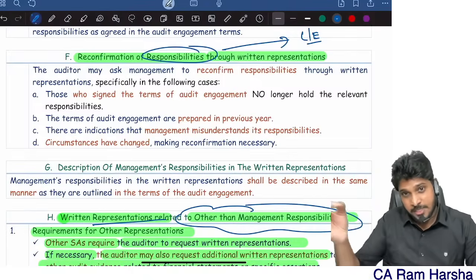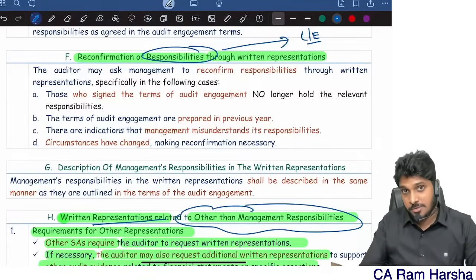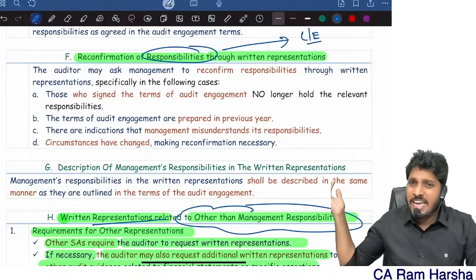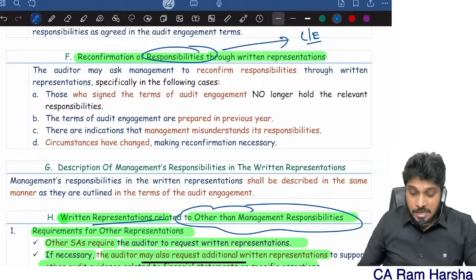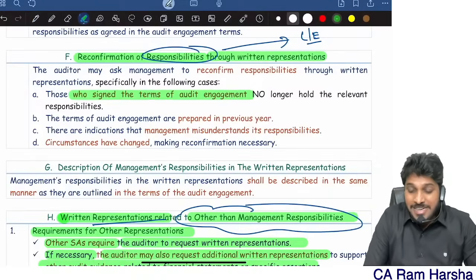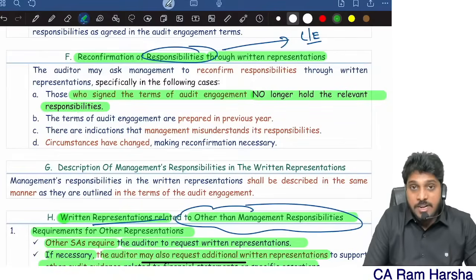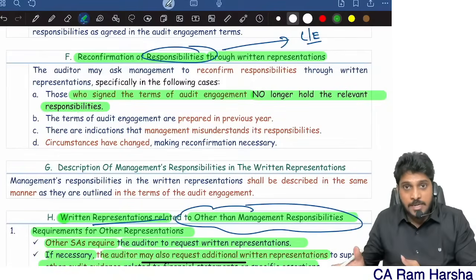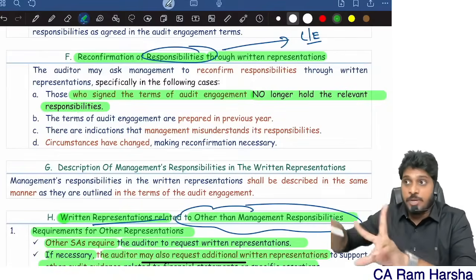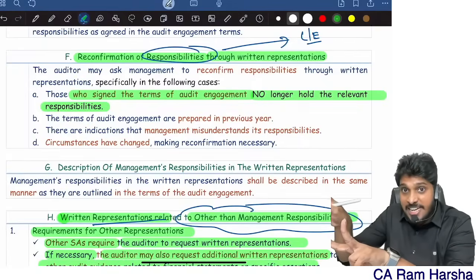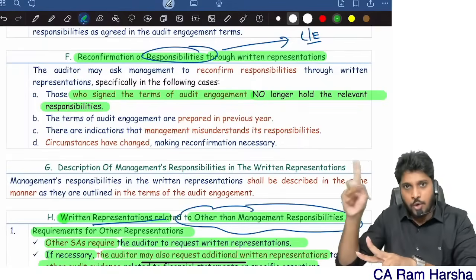Sir, please give me once again, you are accepting all the responsibilities. Sir, I already gave it in the engagement letter, then that is okay. Suppose those who signed the engagement letter no longer hold the relevant responsibility. The person who signed the engagement letter and the one now responsible for financial reporting are different. Get from the latest person once again that, sir, you are accepting your responsibilities.